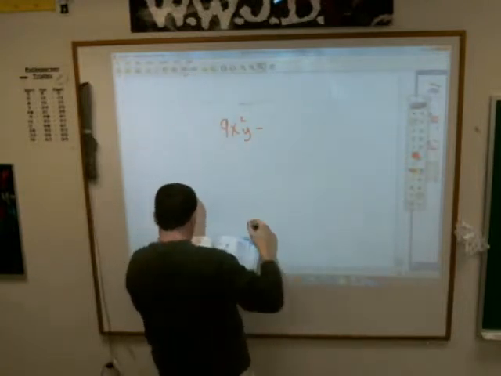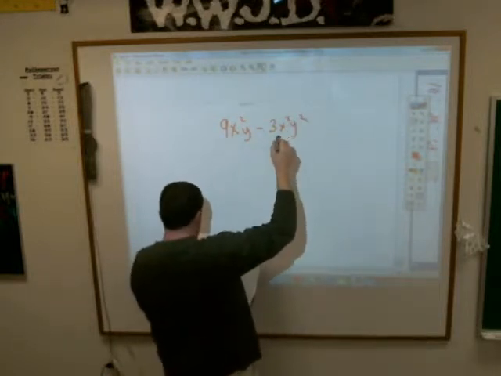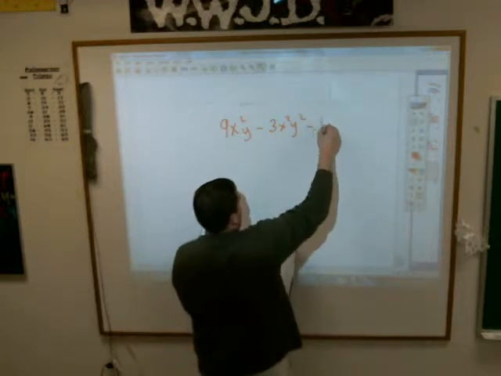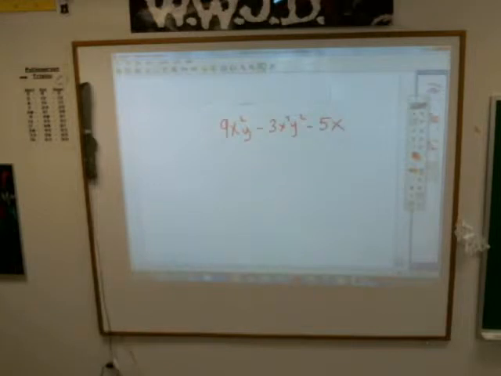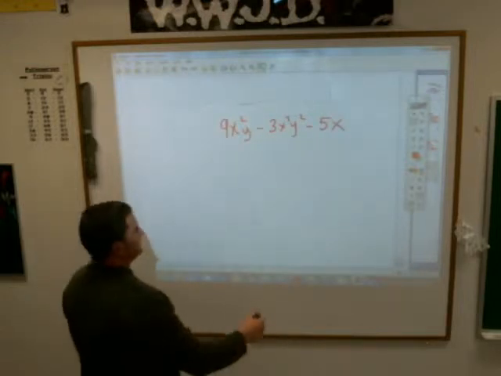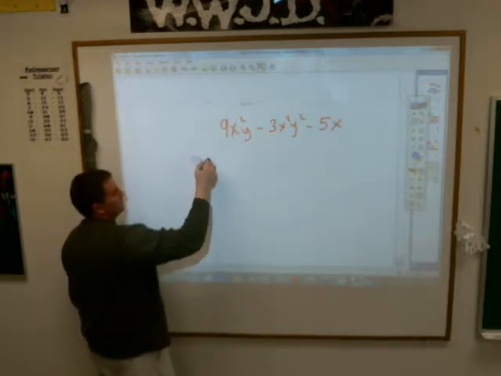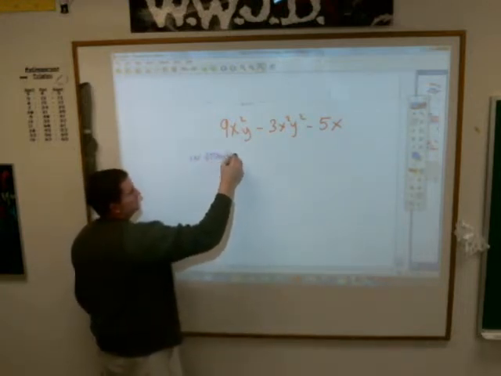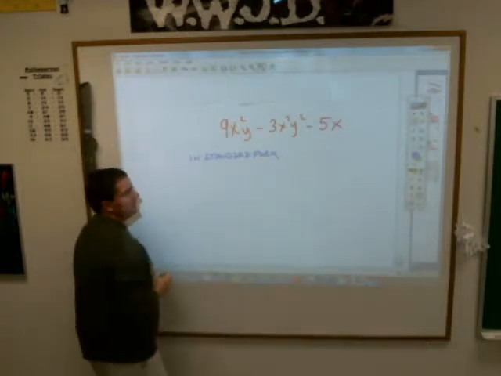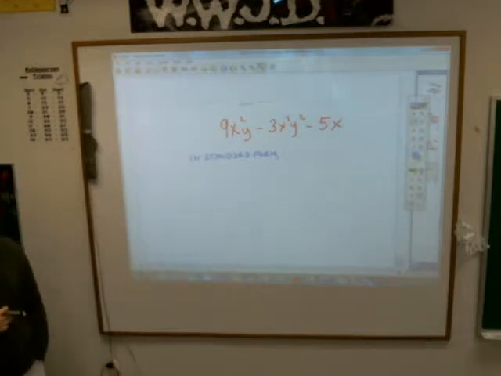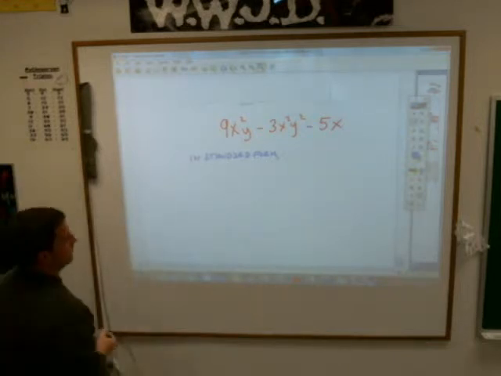I am going to change it. 9x squared y minus 3x squared y squared minus 5x. Okay, step number 1, let's write it in standard form. How would you write that in standard form? Again, you gotta look at the degree of each term, write it from greatest to smallest.